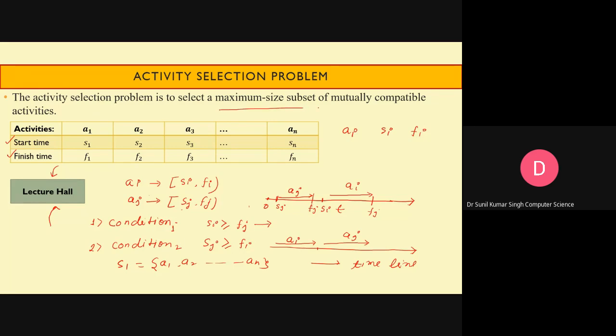After checking the conditions, the subset may be something like 4 activities that we are able to schedule. It will be clear when we discuss it with the help of an example. So I hope it is clear.